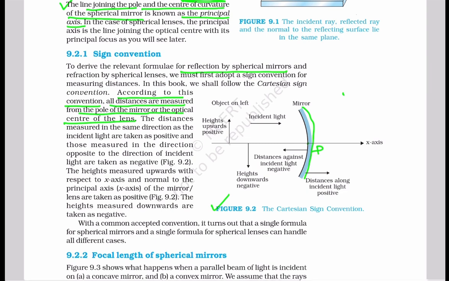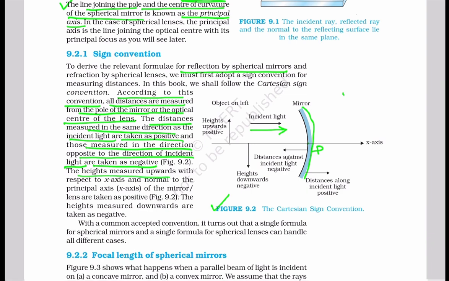The distances measured in the same direction as the incident light are taken as positive, and those measured in the direction opposite to the incident light are taken as negative. So all directions along the incident light are positive, and opposite to the incident light are negative.